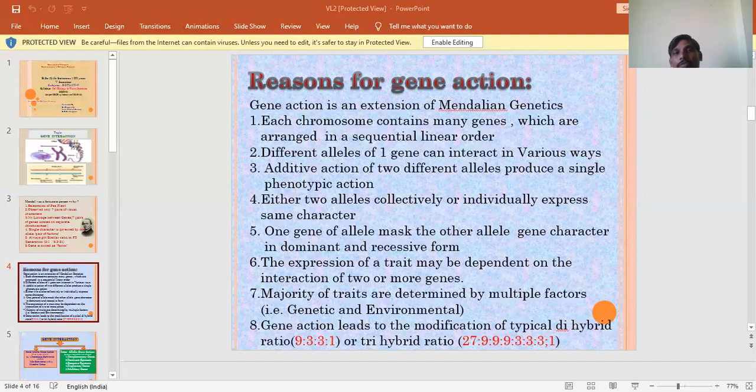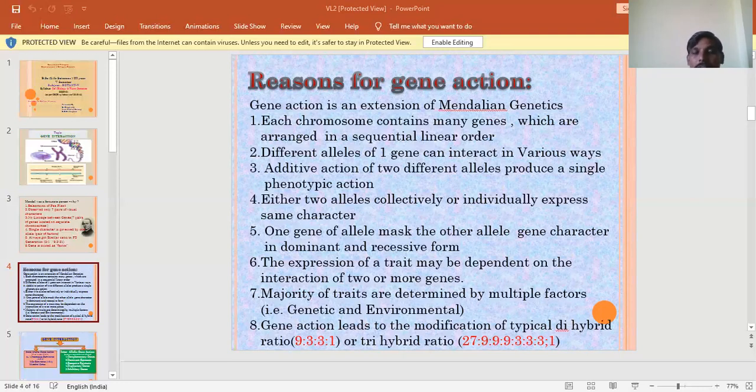Next we can go for gene interaction. We can divide it into two types. One is intra-allelic gene action, another one is inter-allelic gene action. Intra-allelic gene action means, as you know very well, an allele is a pair of contrast genes which are responsible for a particular phenotypic character.